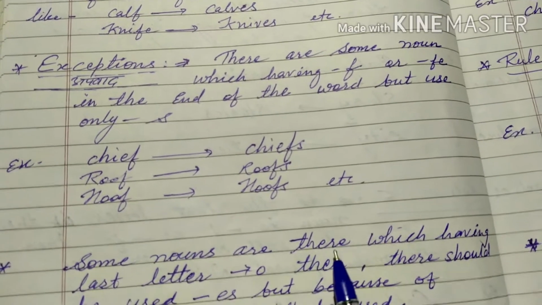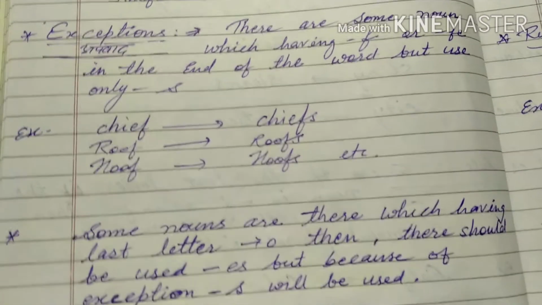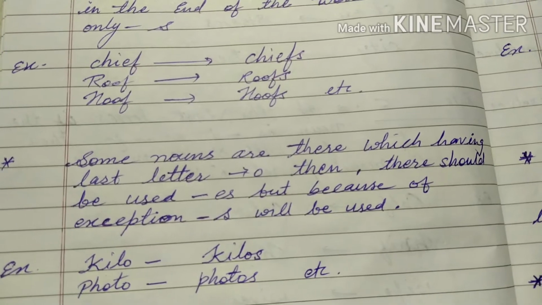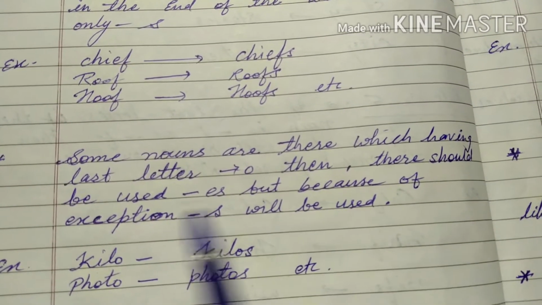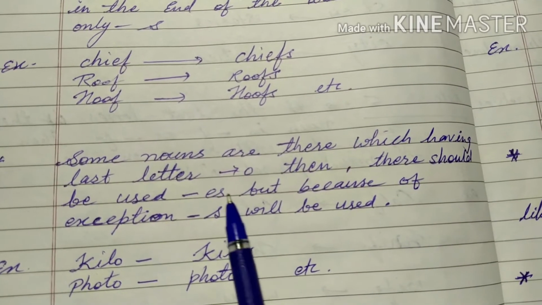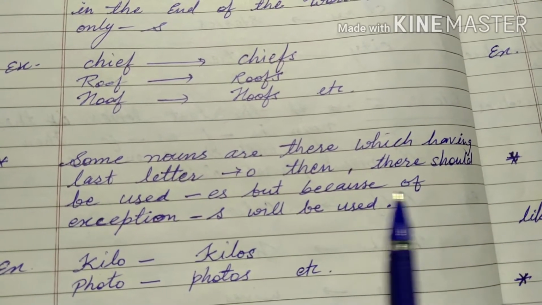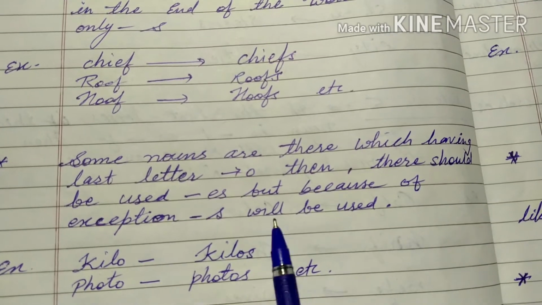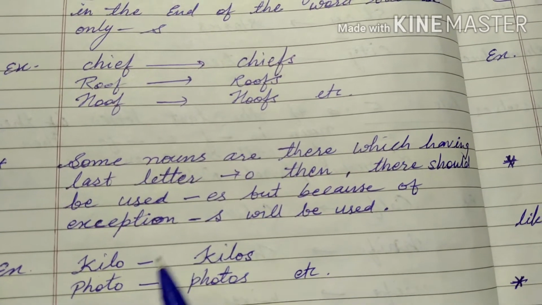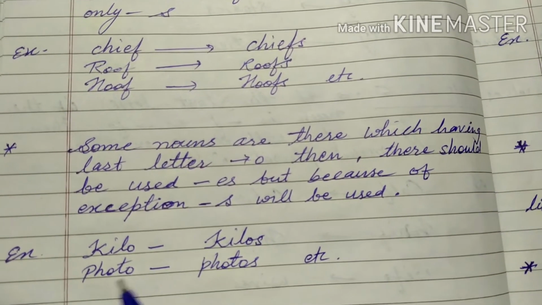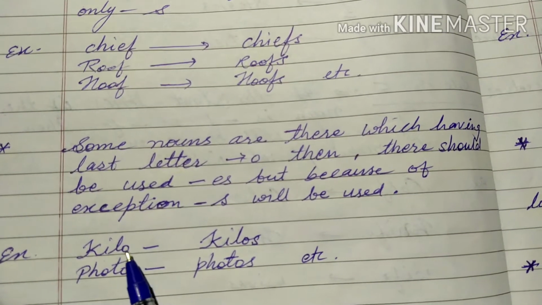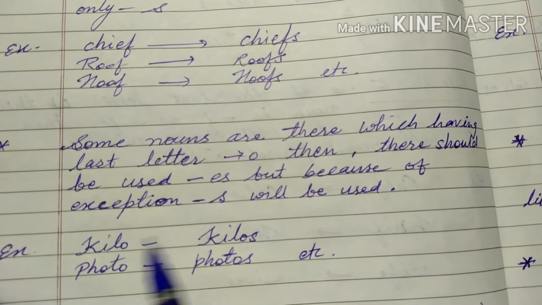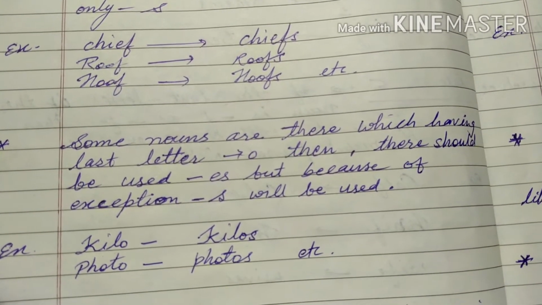Some nouns have O as the last letter, where ES should be used, but because of exceptions S will be used. The rule says that if the last letter is O in the singular number, then when changing to the plural number, ES should be added.